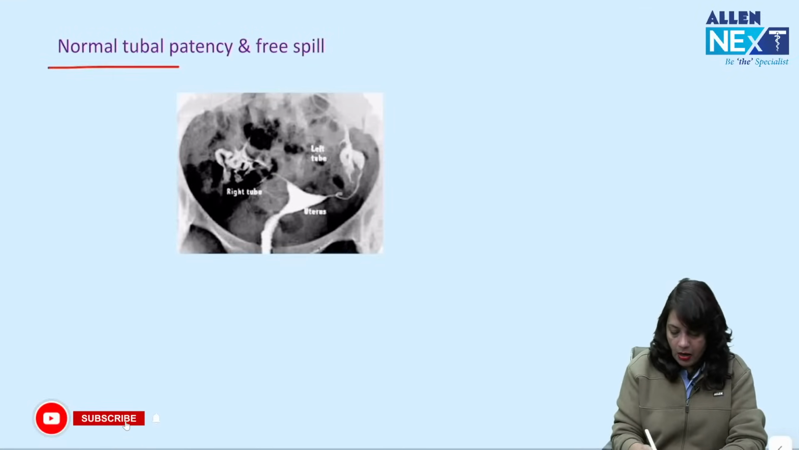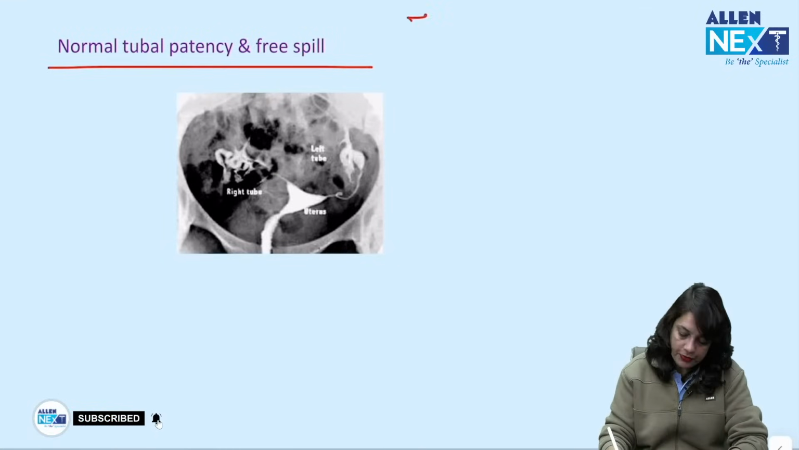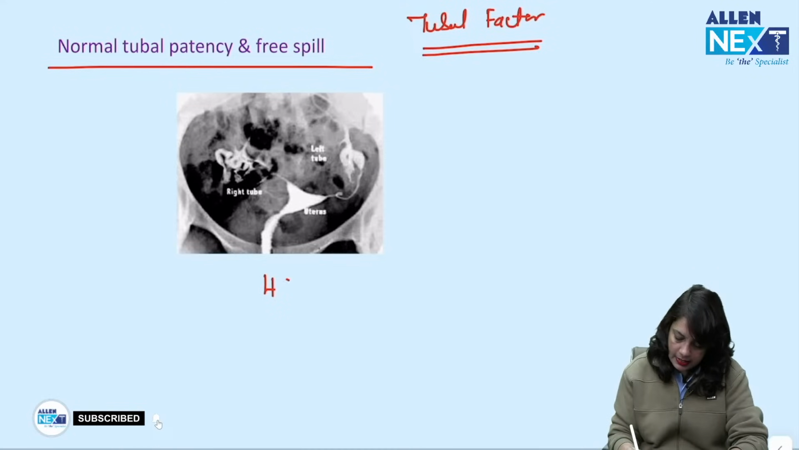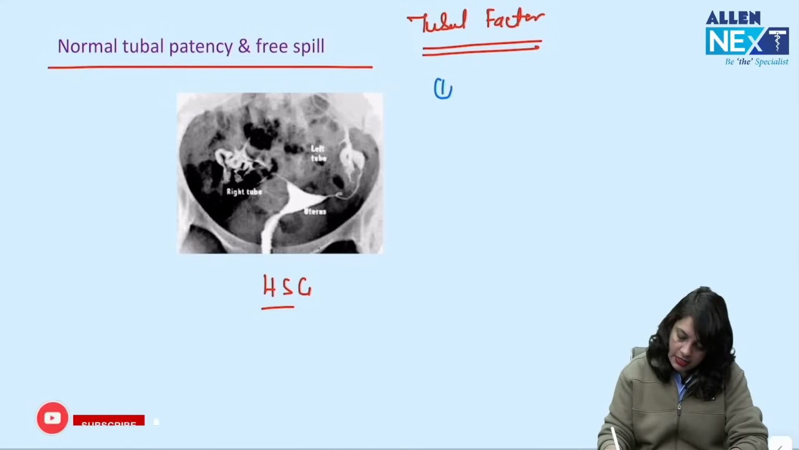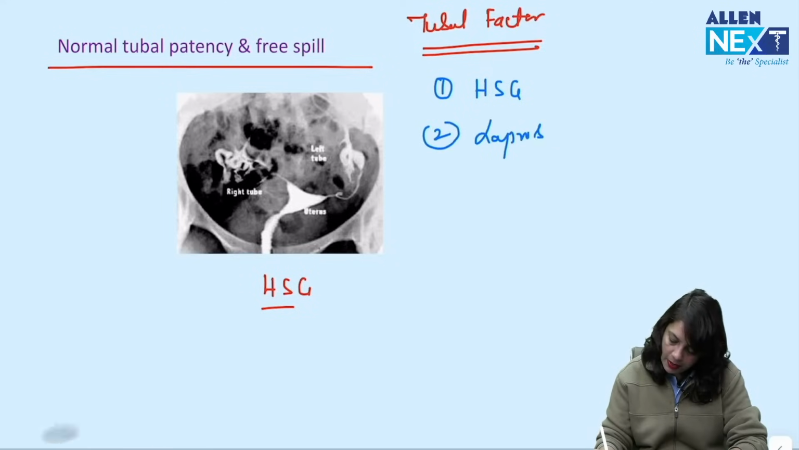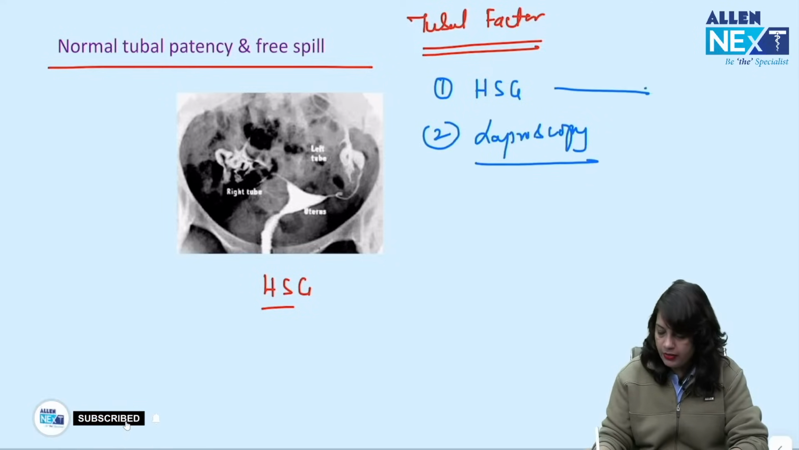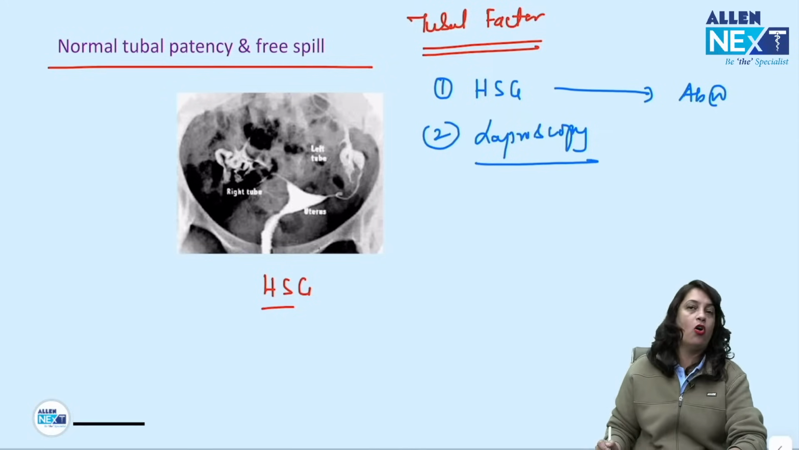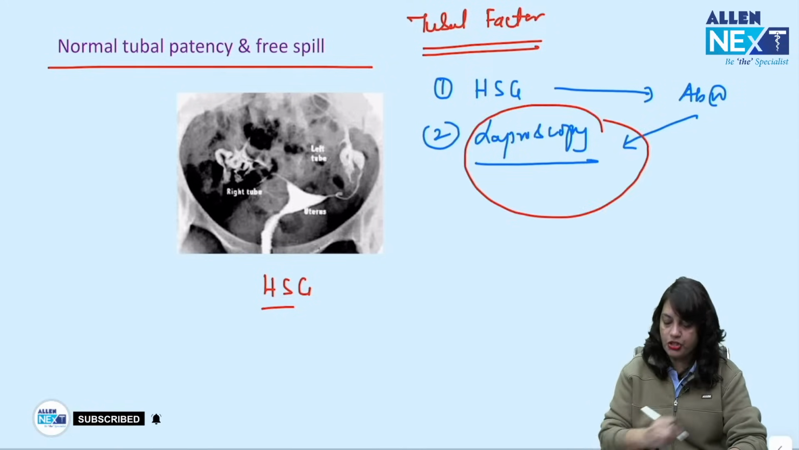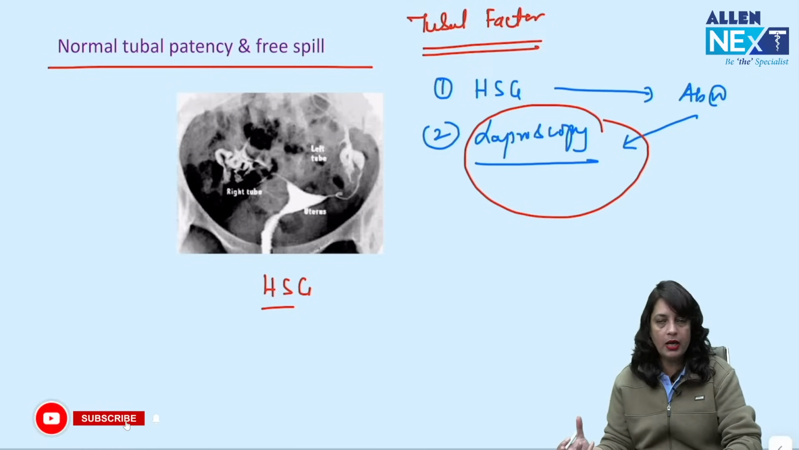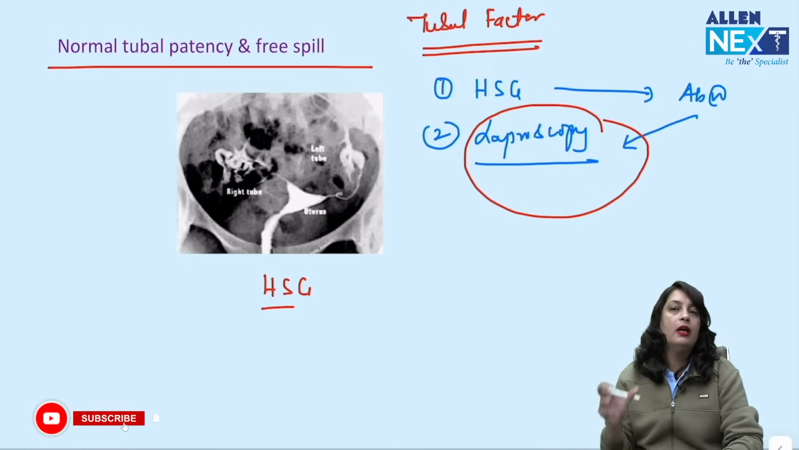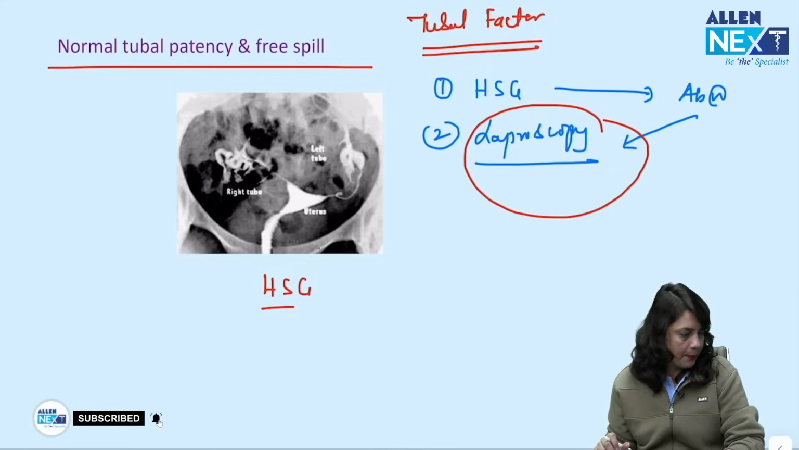Next, I come down to the tubal factor of infertility. Tubal factor of infertility, this is an HSG image. So two investigations are done in tubal factor of infertility, HSG followed by laparoscopy. If there is any abnormal finding on HSG, you need to take the patient for laparoscopy. Don't you just jump onto the IVF, that will be your wrong answer. So always abnormal HSG finding has to be taken up for a laparoscopy.